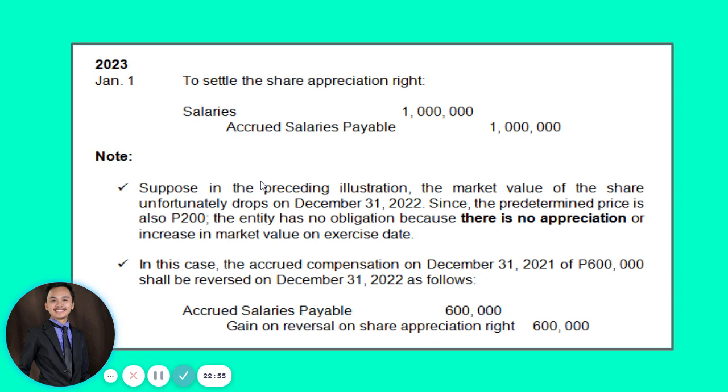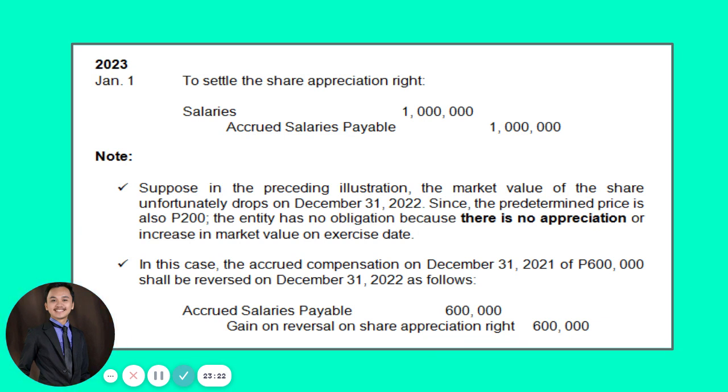It is the date where the corporation will now pay, no, the general manager or the employee. Right? So debit to accrued salaries payable to close out all your accrued salaries payable and the amount of 1 million, and then credit to cash. Okay? Credit to cash for 1 million. Again guys, this is debit to accrued salaries payable and then credit to cash for 1 million.